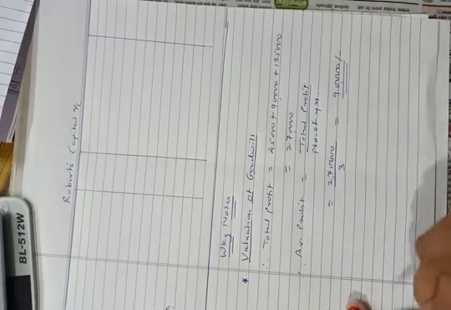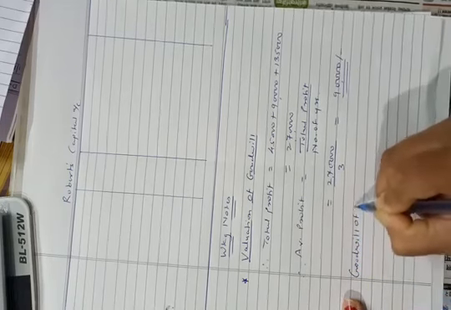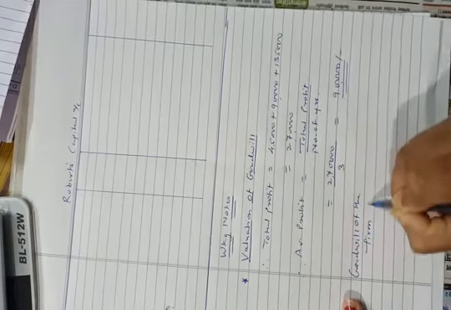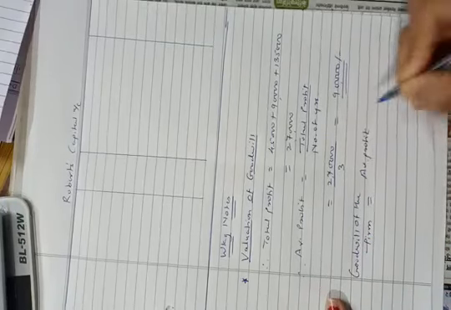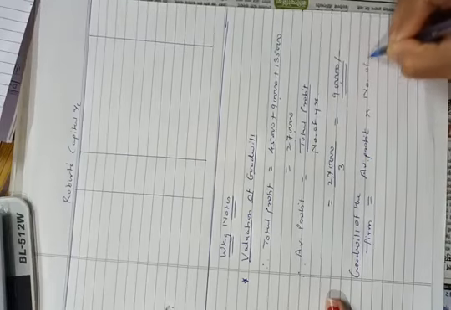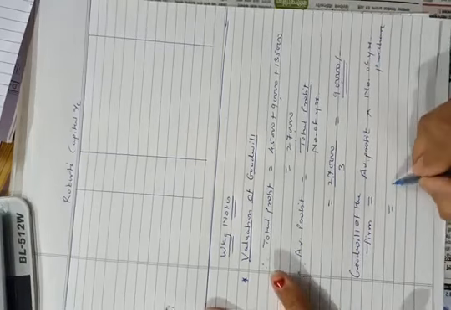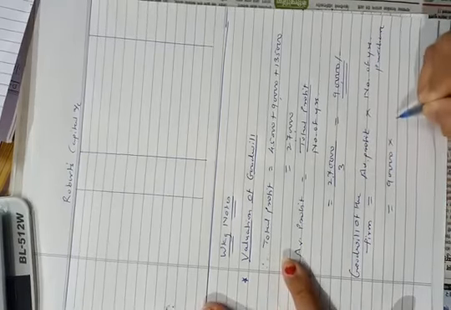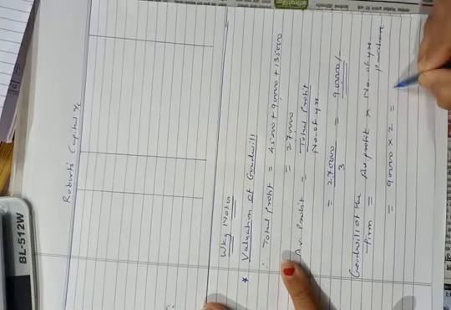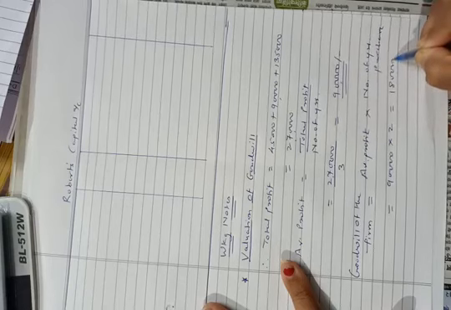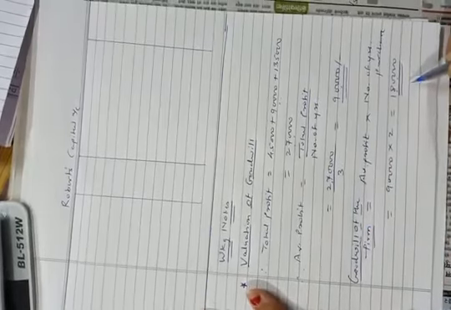And now, goodwill of the firm is equal to average profit into number of years purchase. So, average profit 90,000 into 2, as they told us 2 years purchase of average profit, which will be rupees 1,80,000. So goodwill of the firm will be 1,80,000.